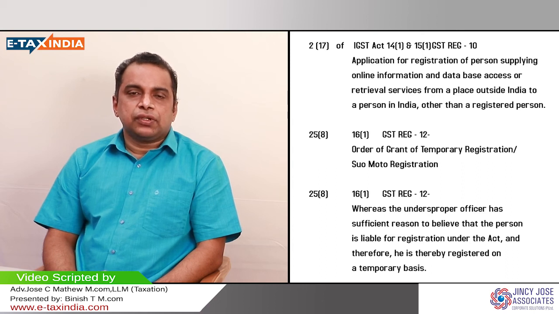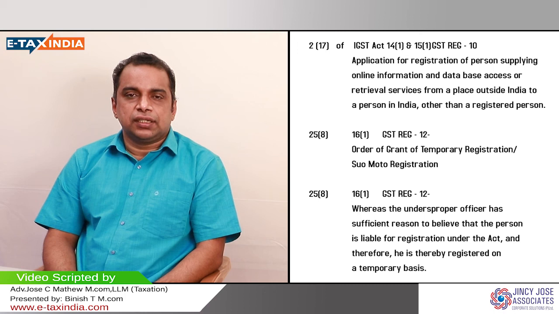If we are applying for cancellation voluntarily, as I said earlier, that means your business is not performing well or you are not able to reap any profit therefrom and it's continuously running in loss. So at that time you can cancel your GST registration and wind up the business. So what is the procedure to apply for cancellation of registration? You can do it online in form GST REG 16, that is the form number.